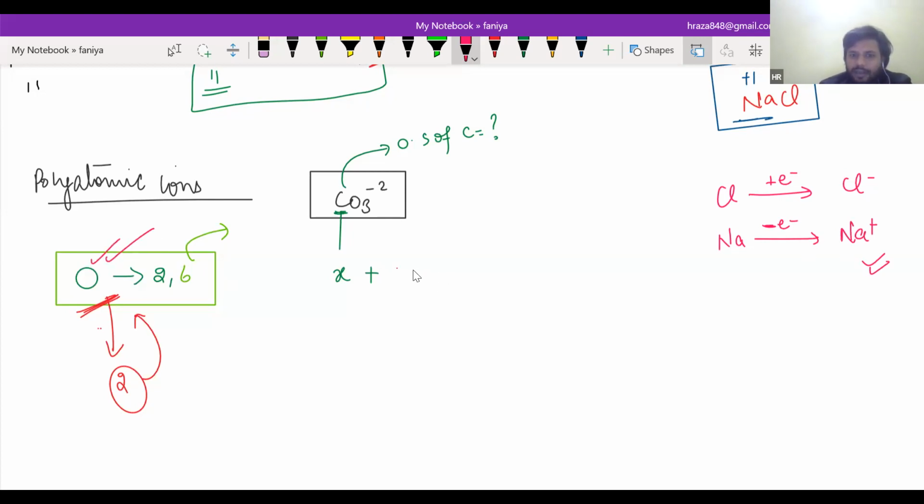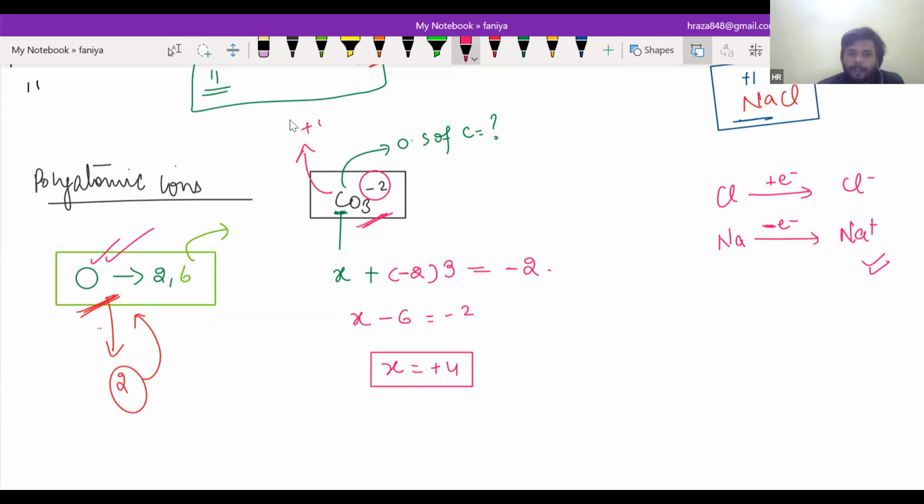One oxygen has an oxidation state of -2, because one oxygen will take two electrons. How many oxygen atoms are here? Three oxygen atoms, so I will multiply it by 3. In polyatomic ions, the charge will be equal to the total. Now you will solve it. X minus 6 is equal to -2, so x is equal to +4. So the oxidation state of carbon will be +4. Is that clear? It's so easy.